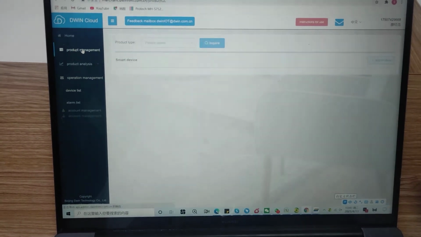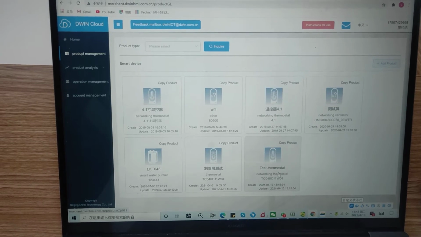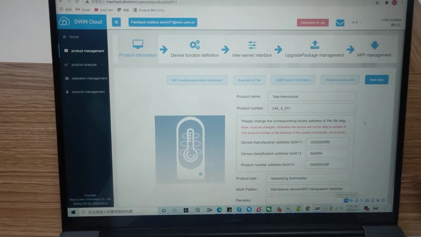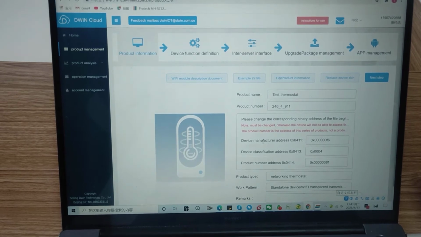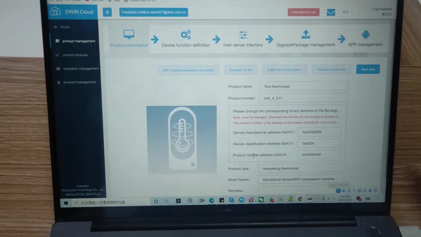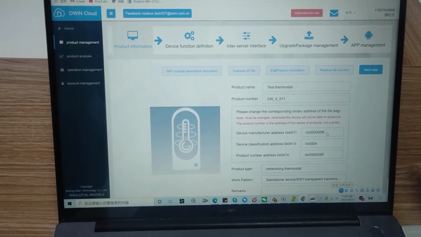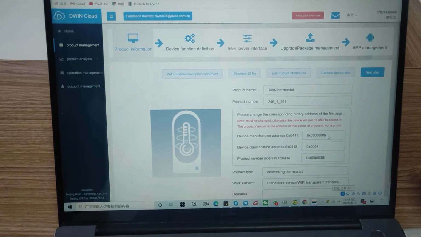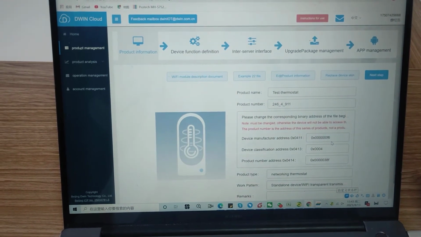The main point is that when you add the device here, you can see the device manufacturer address, classification address, and product number address. This address is quite important because we need to write it down in the 22 files.